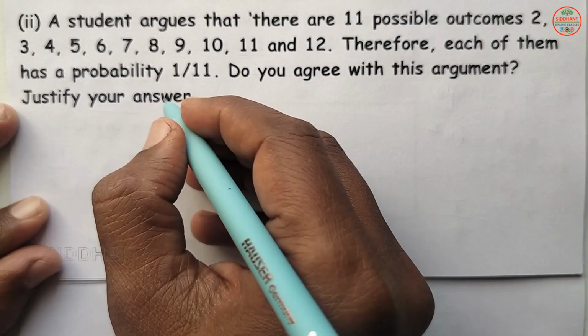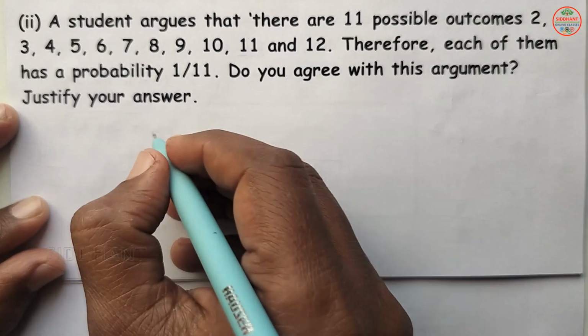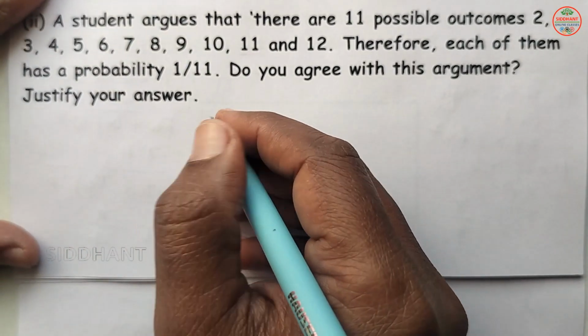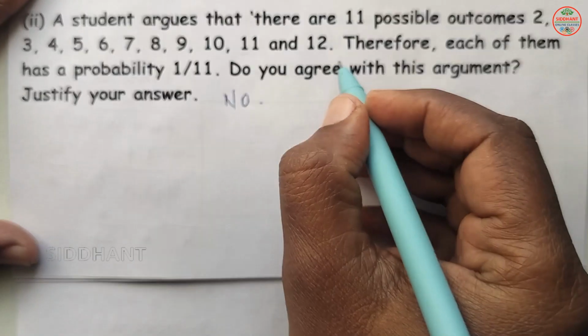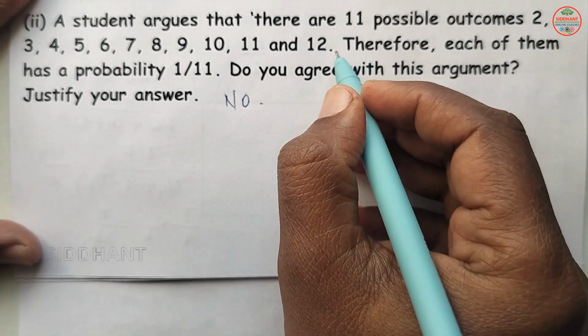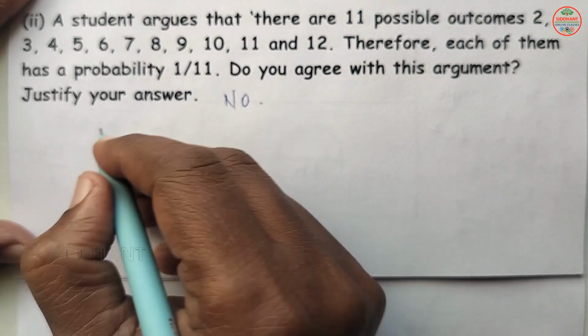Therefore, each of them has a probability of 1 by 11. Do you agree with this argument? Justify your answer. So, the answer will be no here. It is not like that the possible outcomes are 11, so we cannot take the probability as 1 by 11.